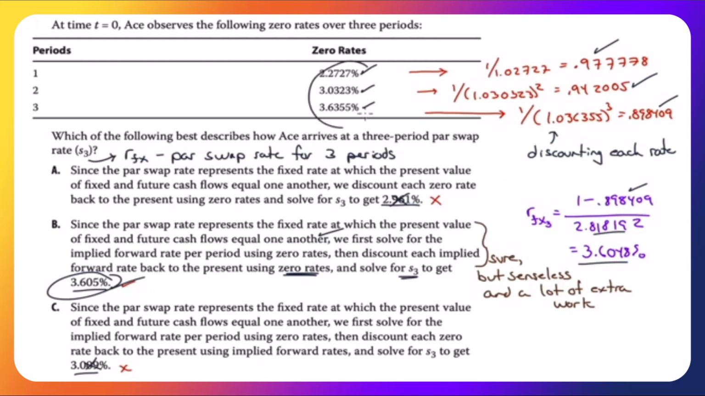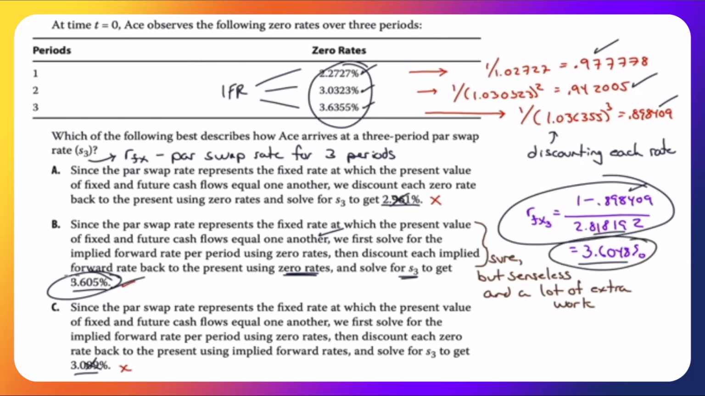Sure, you can do that. You can take all of these. You can calculate all the implied forward rates. You can discount each implied forward rate back by this to get what the fixed rate is. Or you can just do it this way without ever touching the implied forward rates at all. Look what I get. It's the same thing. You will get to the same rate. So I say, sure you can do that, but it's senseless and a lot of extra work.